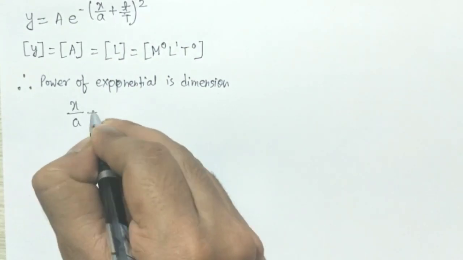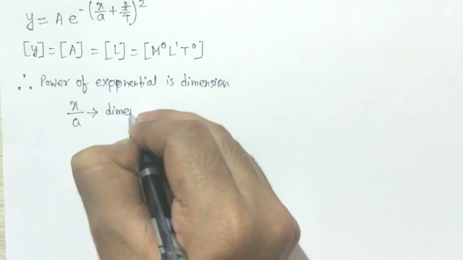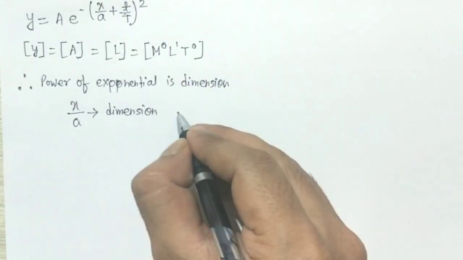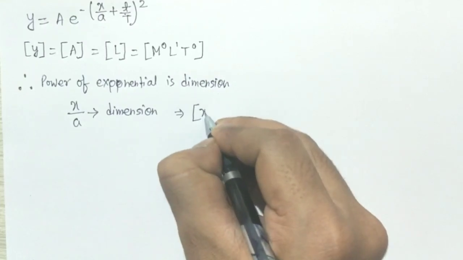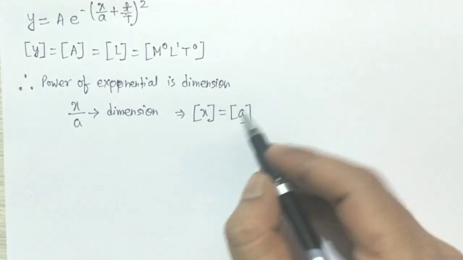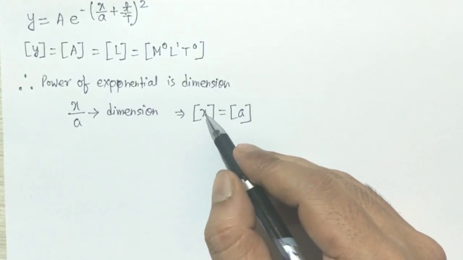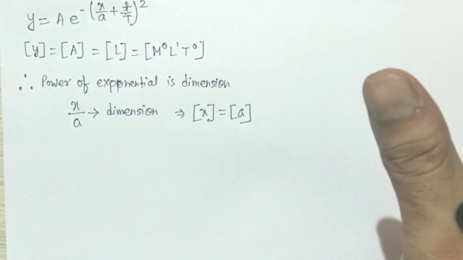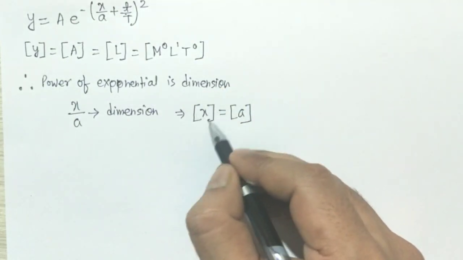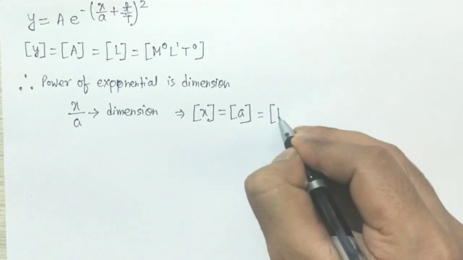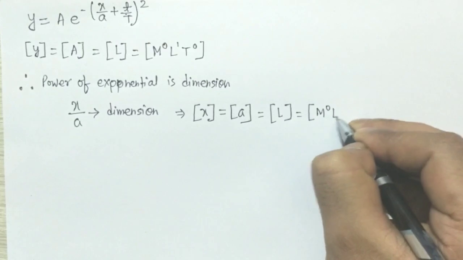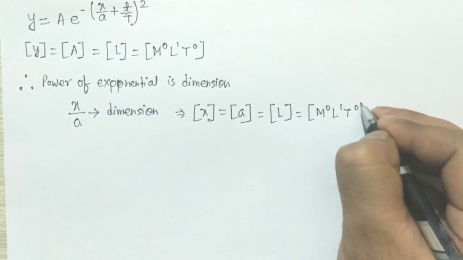The ratio x by a will be dimensionless, and it is possible only when the dimension of x will be the same as the dimension of a. And again, what is x here? X is the distance of the particle from the free end. So again, this is distance, and distance again we measure in length. So we will write L, or we can also write this M0 L1 T0.